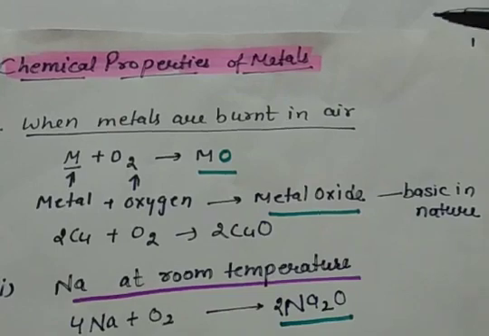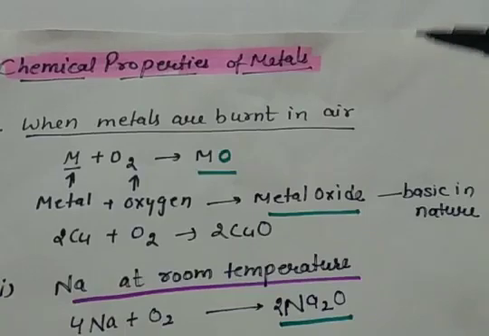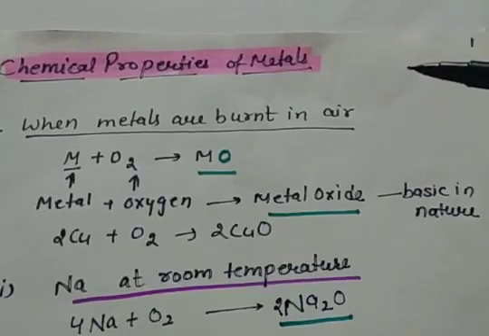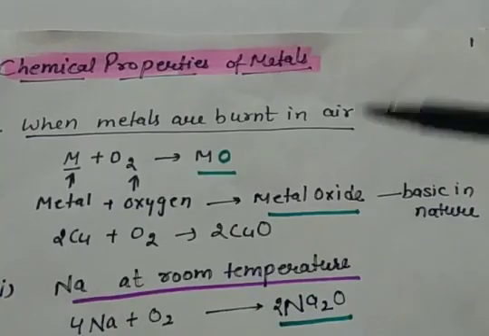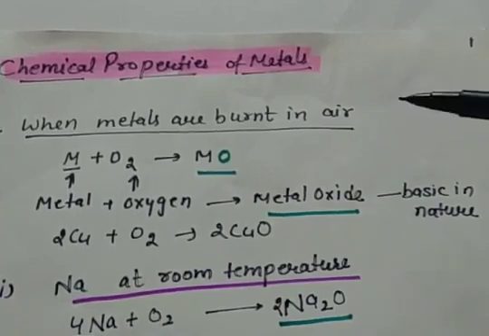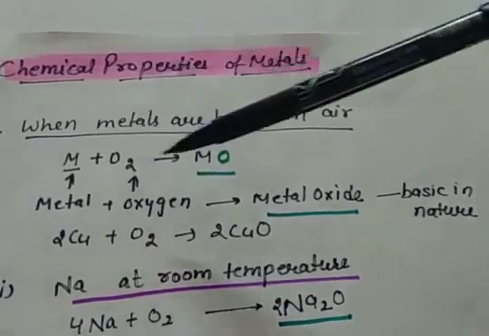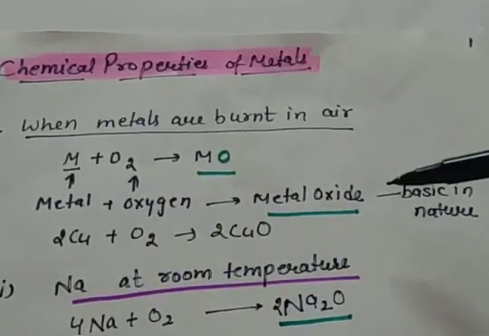So chemical properties of metals. First point in chemical properties of metals is when metals are burnt in air, or you can say when they react with oxygen. When metals are burned in air or they react with oxygen present in air, they form metal oxides, because metal combines with oxygen and then it becomes metal oxide.